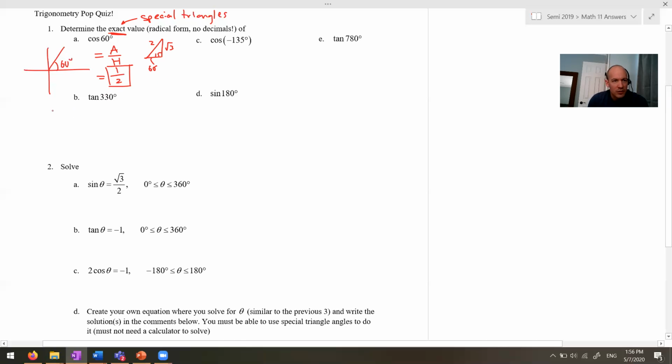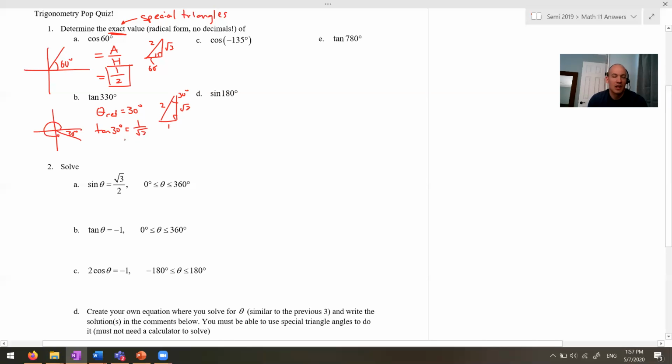Okay, for B, tan of 330, that's when you spin all the way around and you're just 30 degrees shy of 360. So that's what it would look like. Now what we have here is a 30-degree reference angle. So the first thing you might do is write the reference angle as 30 degrees. Then you go to your special triangle, which we actually just drew above, but I'll redraw it below. Here's 30, here's root 3, here's 1, and here's 2. Tan is opposite over adjacent. So tan 30 equals opposite over adjacent, so 1 over root 3.